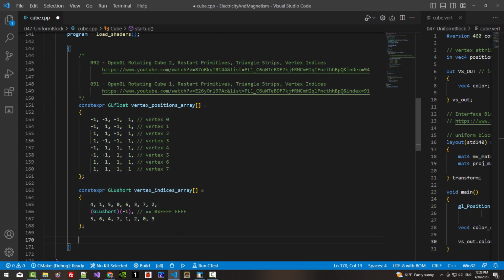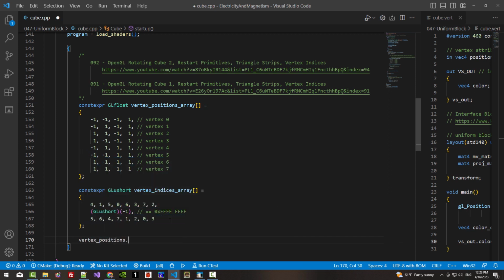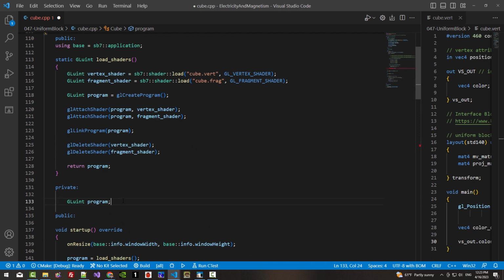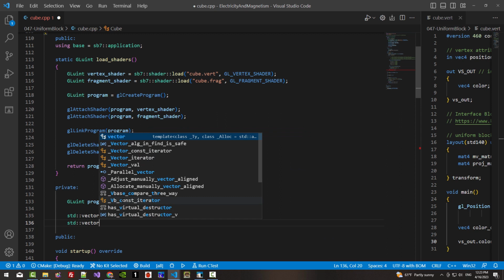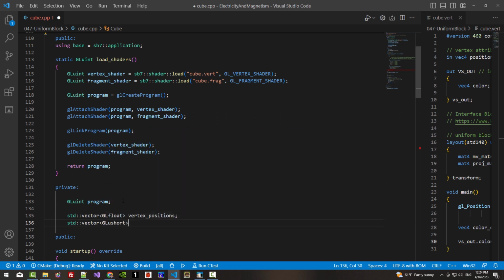Now, here, vertex positions assign. I haven't created vertex positions yet. Scroll up. In the private section, std::vector GLfloat vertex positions, std::vector GLushort, unsigned short, vertex indices.